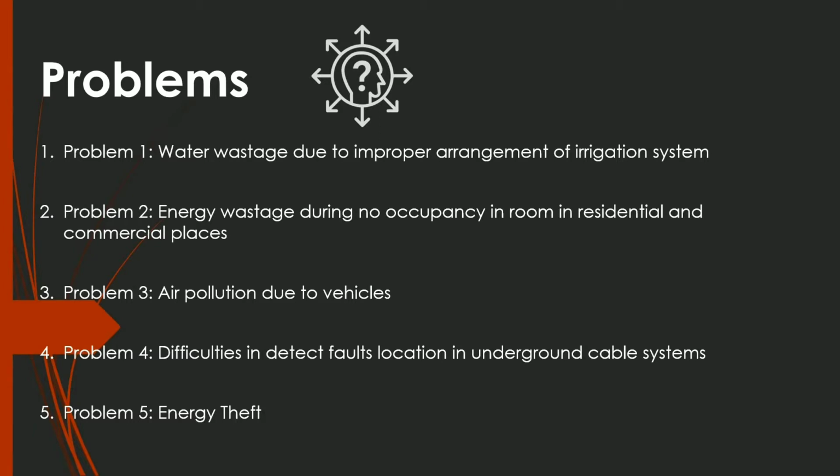Third problem is air pollution due to vehicles. The majority of air pollution occurs due to vehicles, and air pollution is harmful for the whole environment, so it's also an important problem. Fourth problem is difficulty in detecting the fault location in underground cable system. Whenever a fault occurs in an overhead line, it's easy to detect because we are able to see the wires clearly, but in the case of an underground system it's a very difficult task. And fifth problem is energy theft. Energy theft is a big concern, especially in India. Energy theft makes an impact on the power system and results in loss of revenue of distribution companies.